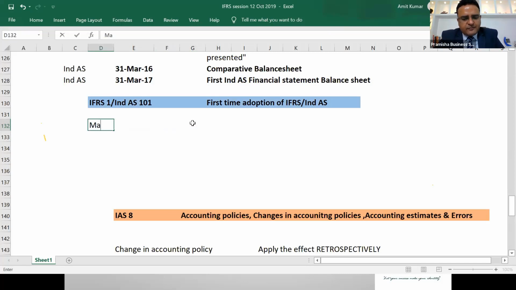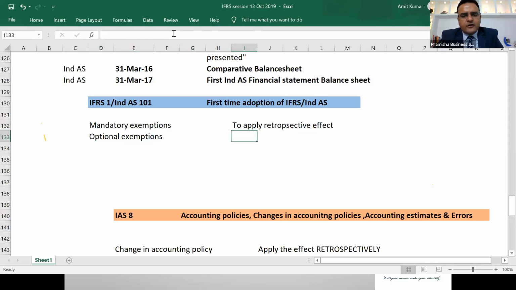We'll make some mandatory exemptions to apply retrospective effect, and we'll give you some optional exemptions to apply retrospective effect. That if you wish to apply retrospective effect, you can do so, or if you do not wish to apply, you may not do so.